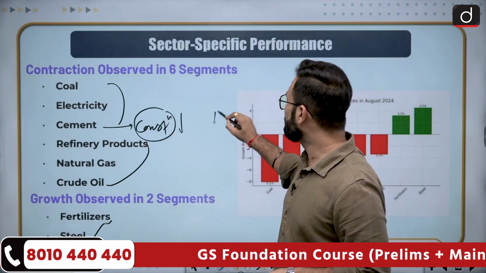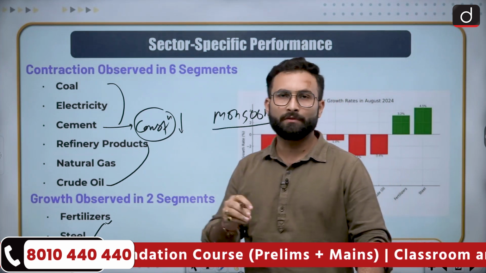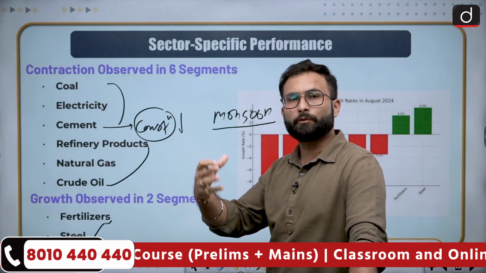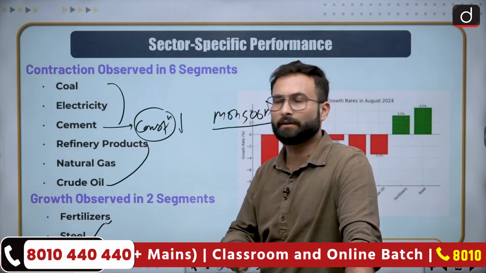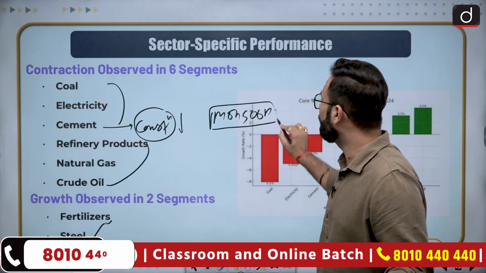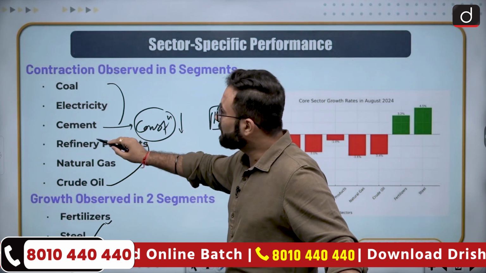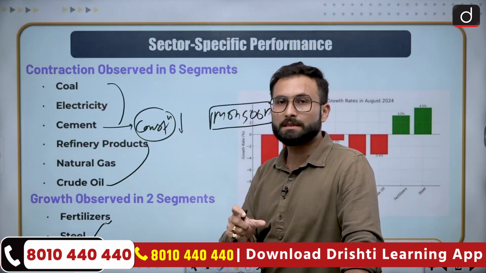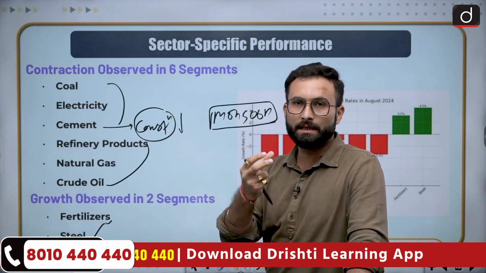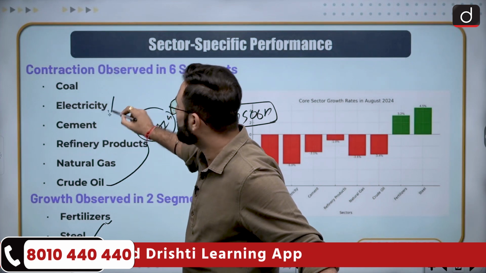Because recently you know that monsoon months are going on. So in the monsoon months you will be seeing that fewer people will go for construction, because cement requires a particular time to dry, etc. So for that, fewer people will go for construction in the monsoon. So that was one impact. Second thing is, they are saying that the industry is facing a contraction. That means that the requirement of electricity will be reducing. So in the electricity sector also you will be seeing that there was a contraction.